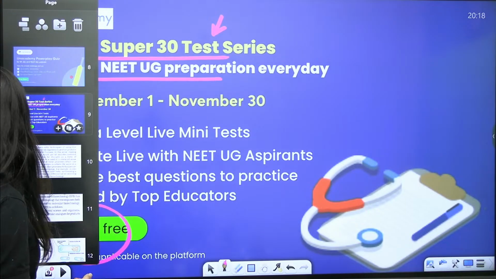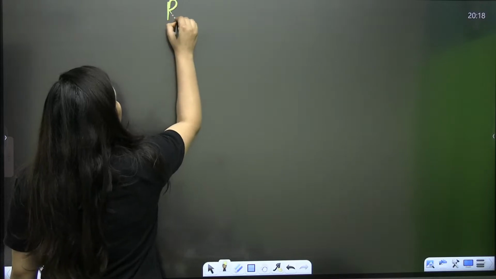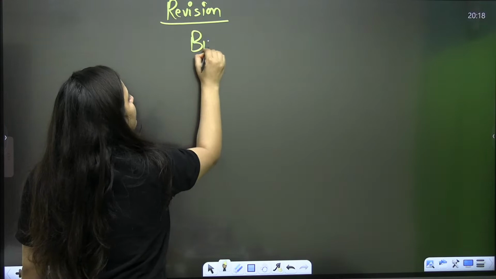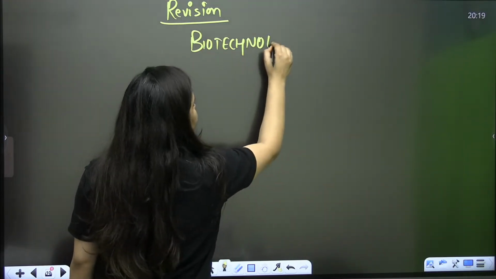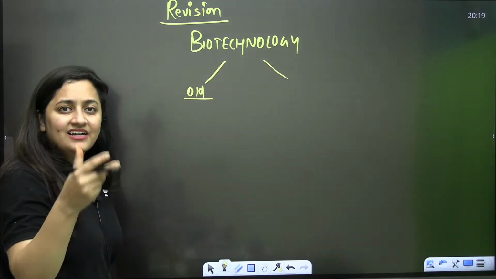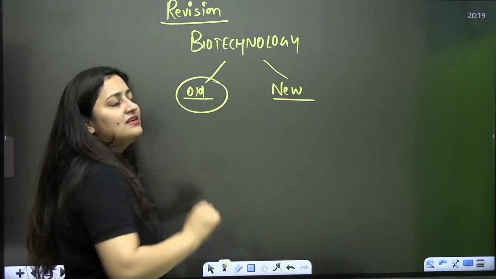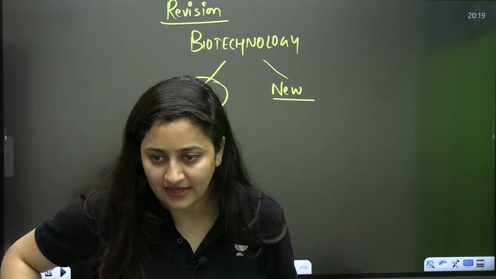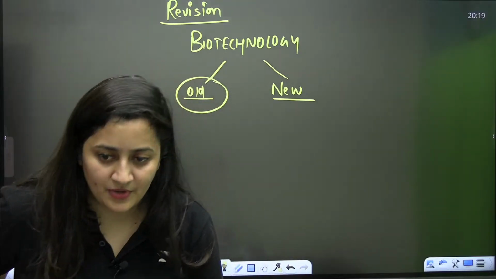So now let's start the class and let's start with the revision. What we have covered so far, let's start with that part. In the last class, we started with the basics of biotechnology. When we were discussing biotechnology, I told you about the old biotechnology, the traditional biotechnology, and the new biotechnology. When it is the old and traditional biotechnology, we are only talking about the natural capabilities of organisms.